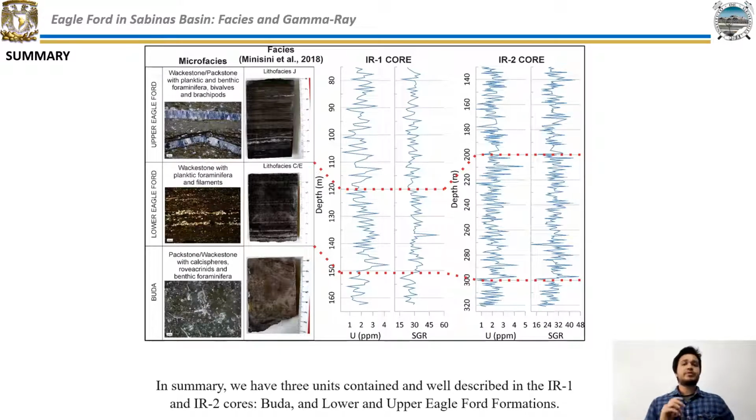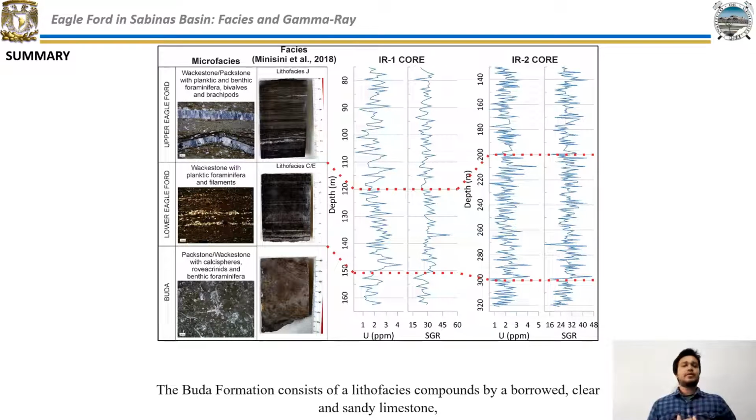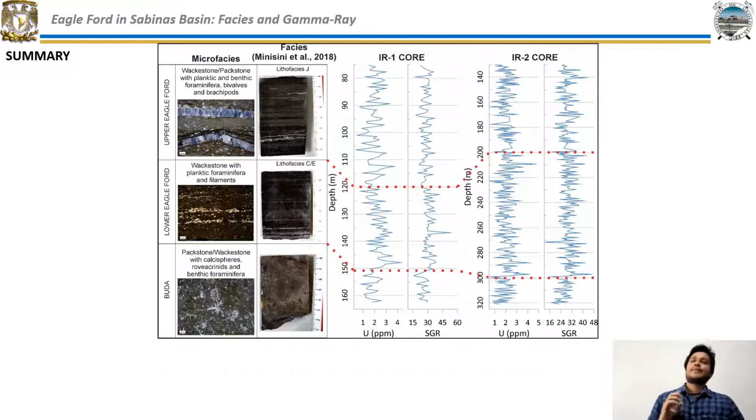In summary, we have three units to describe in the IR1 and IR2 cores: the Buda, and the Lower and Upper Eagle Ford formations. The Buda formation consists of a lithofacies composed of a bioclastic and sandy limestone, with a low value in uranium and SGR records, and a microfacies of packstone-wackestone of calcispheres, Rovea crinoids, and benthic foraminifera.